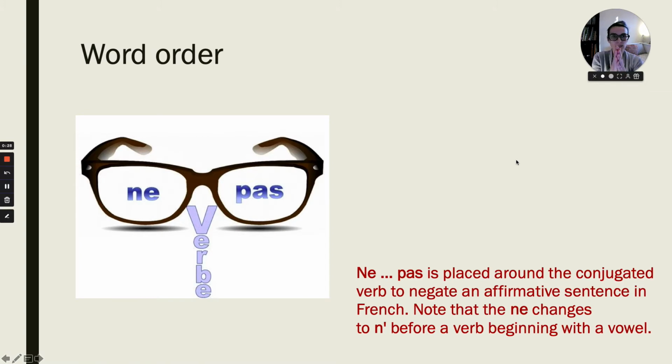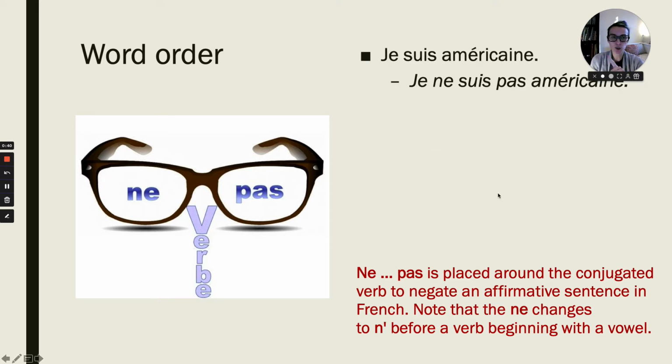When you want to negate a sentence in French, you have to keep in mind the word order. You need two words. You need ne pas, and they surround the verb. Let's take a look at what that looks like. Je suis américaine becomes je ne suis pas américaine. I'm not American. So the verb here is suis, and it's surrounded by ne and pas. So that gives us je ne suis pas.